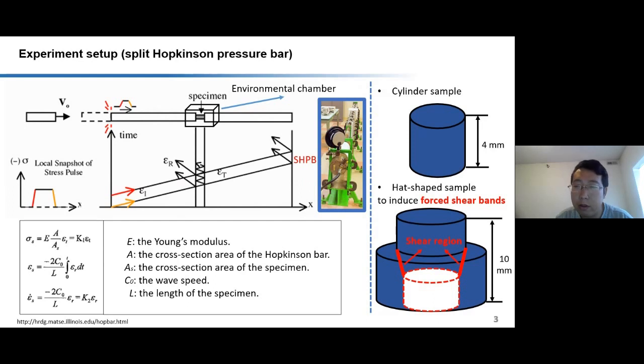It occurs when the thermal softening overcomes the strain hardening and strain rate hardening. The stress will drop suddenly, and due to the significant temperature rise in a very narrow region, the microstructure will also change significantly. We will present the microstructure inside the shear band in the following presentation.